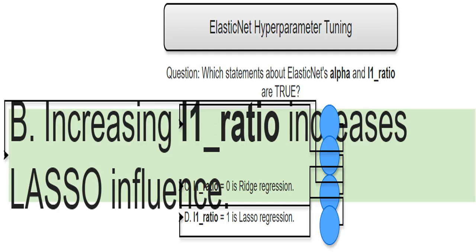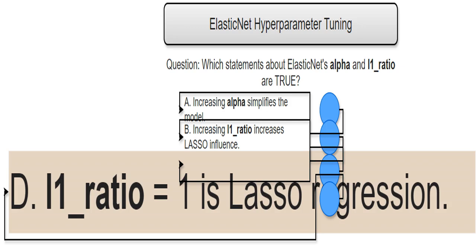It's a percentage, or a weight, that determines the blend of L1, lasso, and L2, ridge, regularization. When L1 ratio is 0, it's pure ridge. Think of it as a recipe. 0 L1 ratio means 100% ridge recipe, only using ridge regularization. Similarly, when L1 ratio is 1, it is pure lasso. It's a 100% lasso recipe. You're using only lasso regularization.